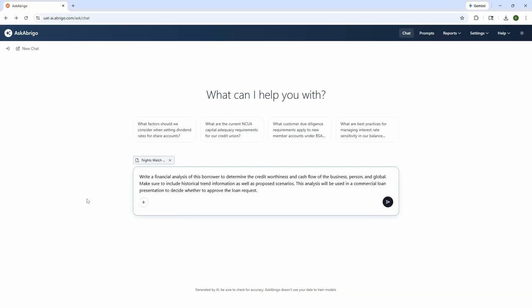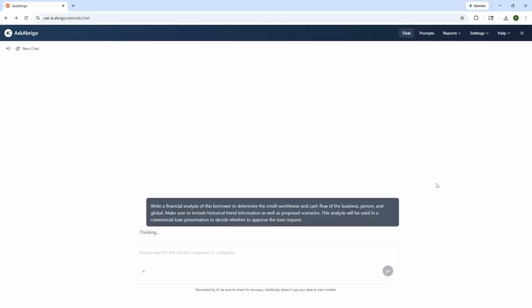So for today's purposes, we're going to have the AI tool write a financial analysis for this borrower to determine creditworthiness and cash flow for the person, business, and global. And we've given it some additional context of things that we wanted to include. When we go ahead and hit the search button, the AI tool is going to read that entire document and then give us its thoughts.